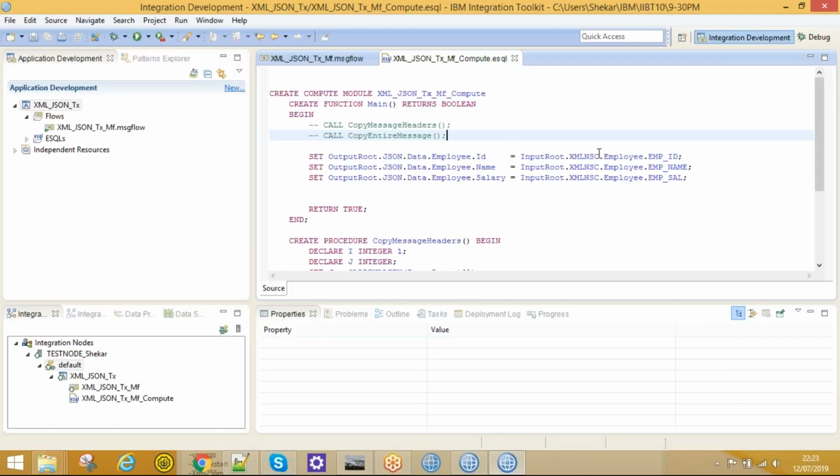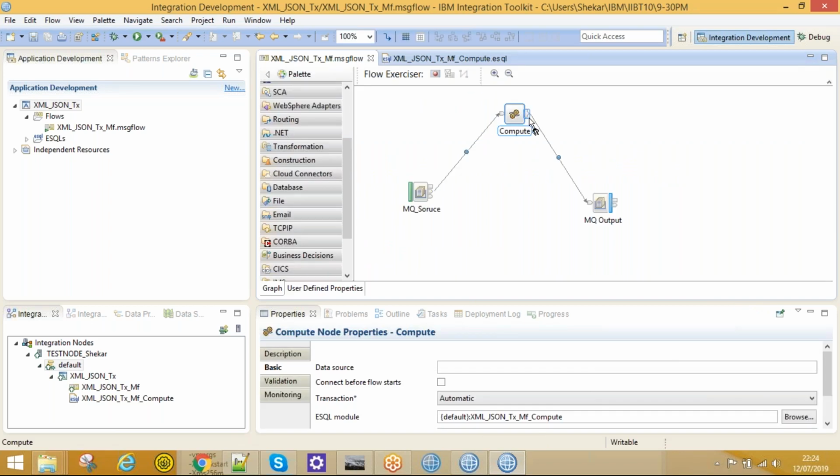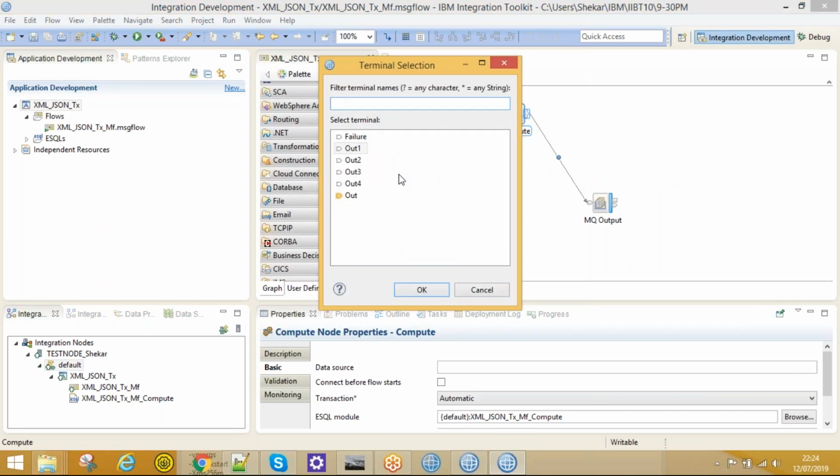Since we have 5 output terminals for this compute node, as of now we are making use of only one output terminal, right?